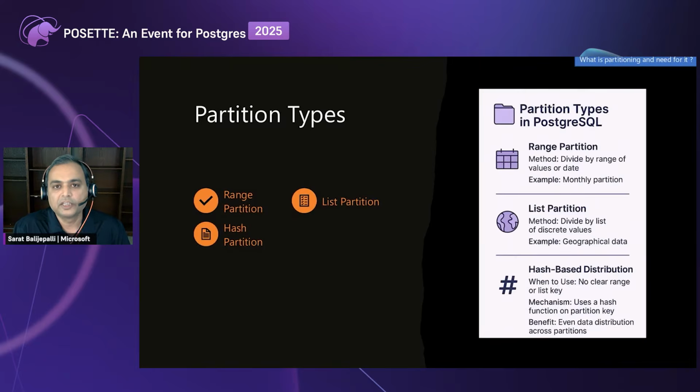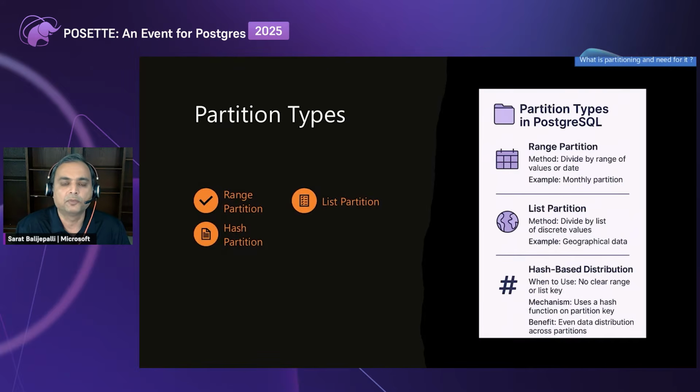So what are the different types of partitions we have today? We have range partition, list partition, and hash partition. Range partition is a method where we divide by a range of values or dates. An example is monthly partition, quarterly partition, or a yearly partition. A list partition is divided by a list of discrete values.